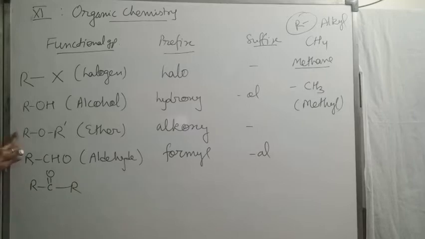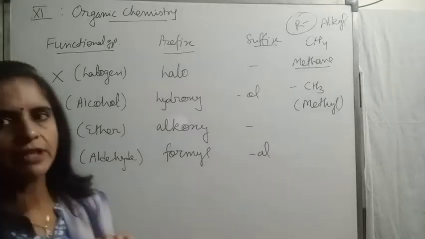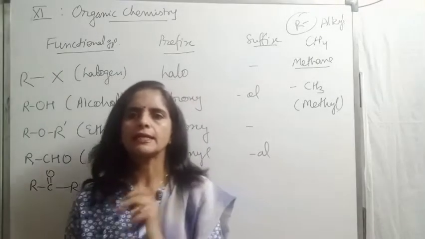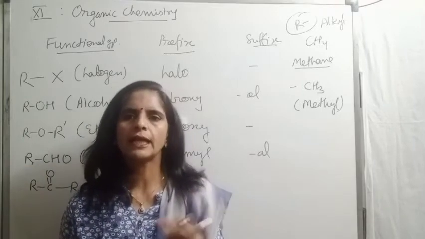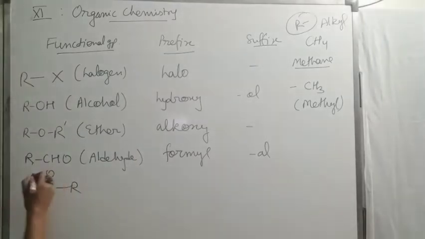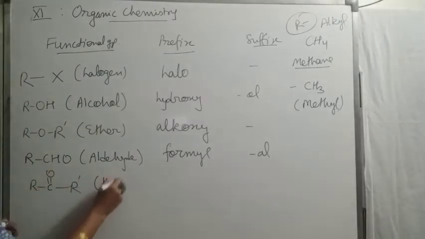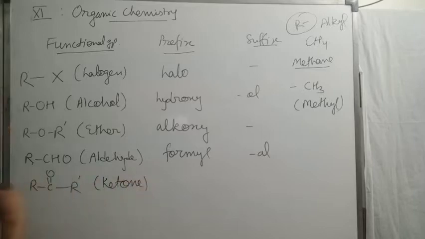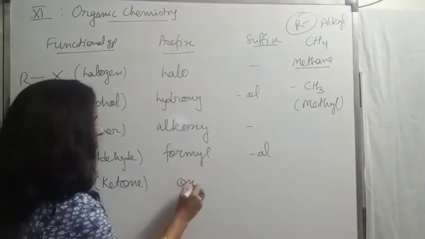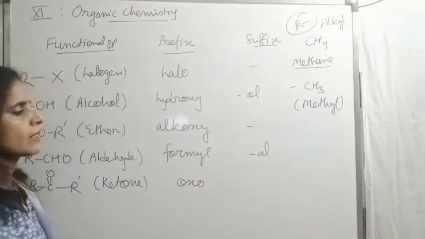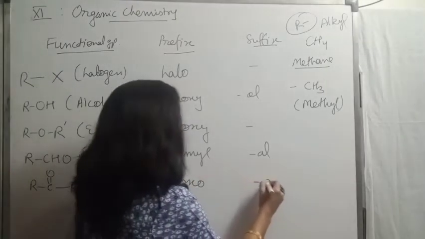Similar to ether, we may have a symmetrical ketone when both alkyl groups are the same, or an unsymmetrical ketone when both alkyl groups are different, so it may be written as RCOR'. This is ketone. Prefix for ketone, oxo. Suffix for ketone, one.